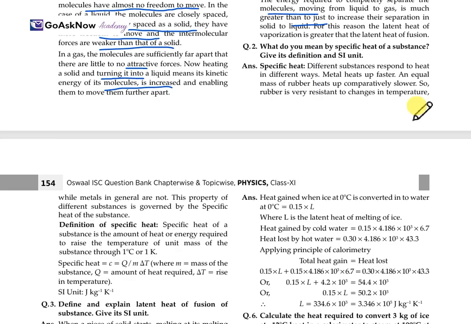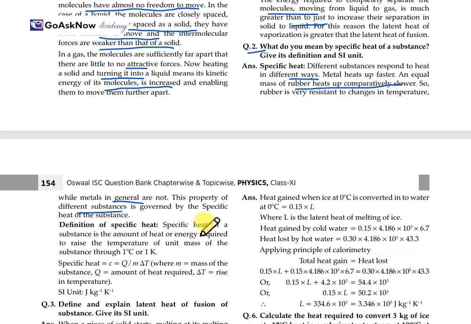Now, what do you mean by the specific heat of a substance? Give its definition and the SI unit as well. Different substances respond in different ways. Metal heats up faster, while rubber heats up comparatively slower. Rubber is very resistant to change in temperature while metal is not. This property of different substances is governed by the specific heat of the substance. So, this is the specific heat.